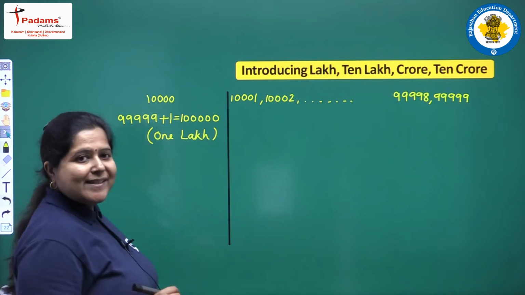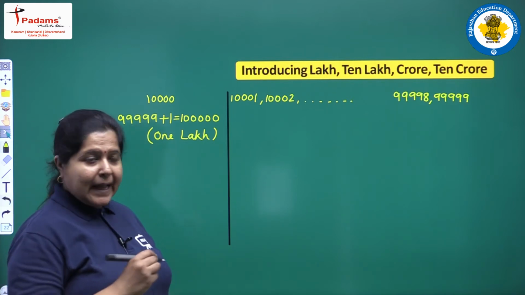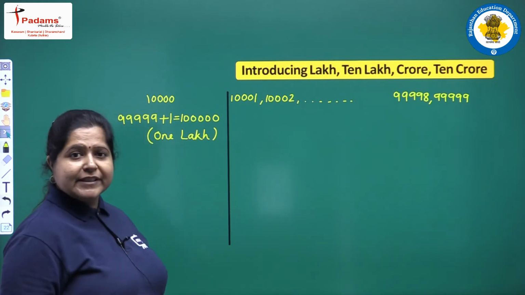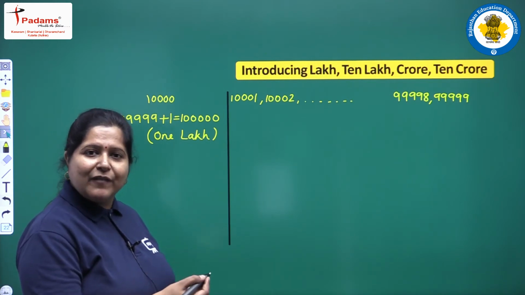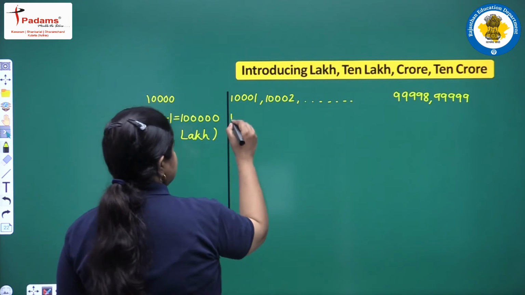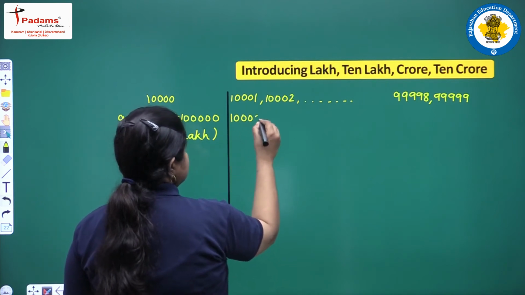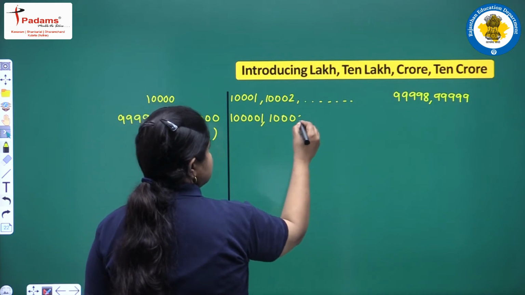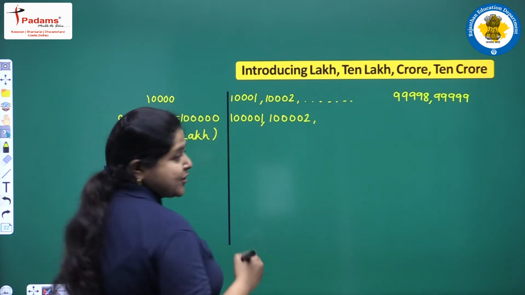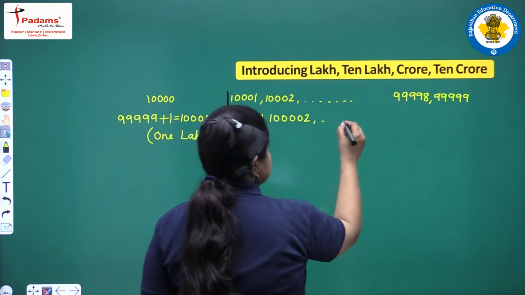It is the smallest 6-digit number and it has 5 zeros in all. What after this? Again keep on adding 1. You will get 1 lakh 1, then 1 lakh 2. Keep on adding 1.